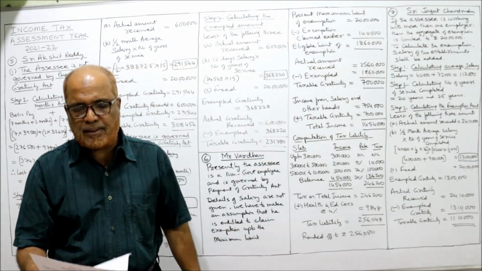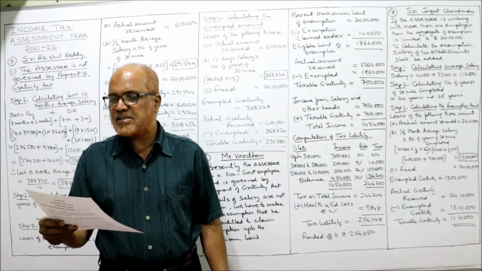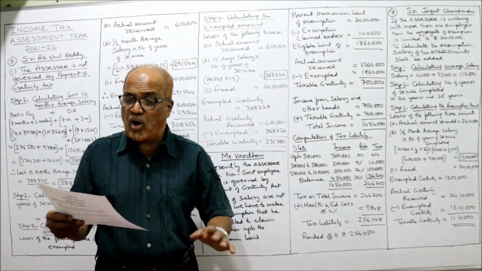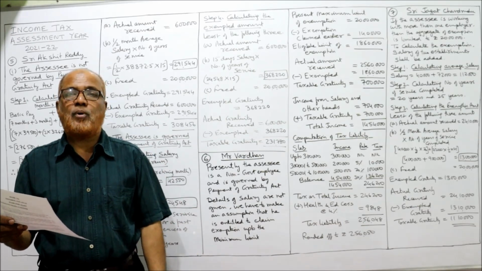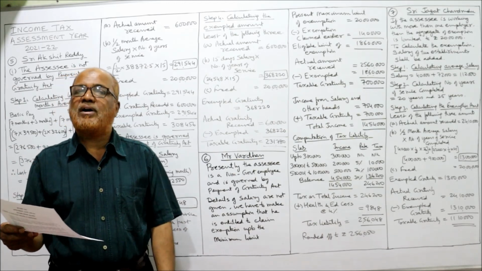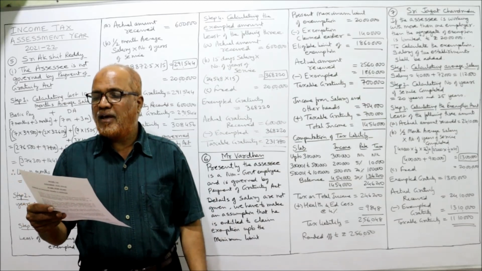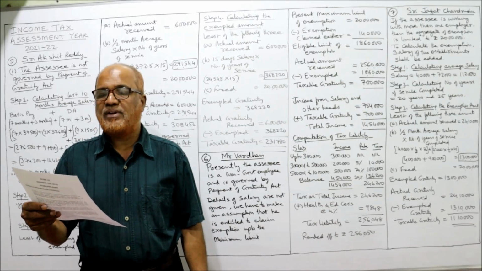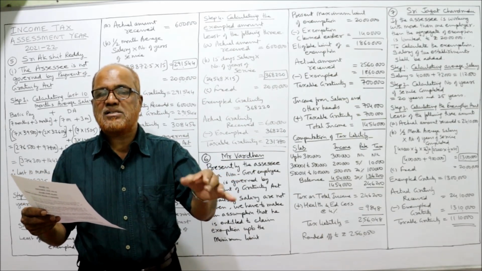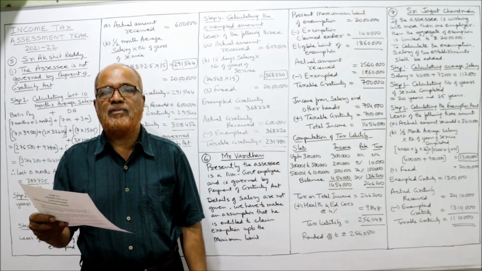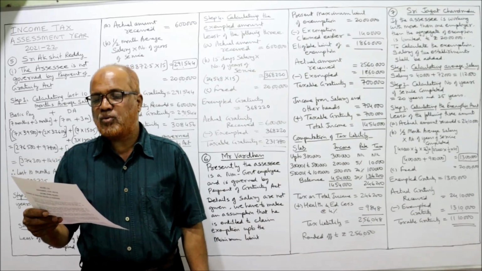Now, problem number 7. Sri Jagat Chandrudu is working in 2 establishments where the Payment of Gratuity Act provisions are not applicable. So presently, the SSC is working in 2 organizations, with 2 employers, and both cases are not governed by the Payment of Gratuity Act. On 30th June 2020, the current previous year, he retired from both establishments after serving 20 and 25 years respectively. In the first organization, he served 20 years. In the second organization, he served 25 years.